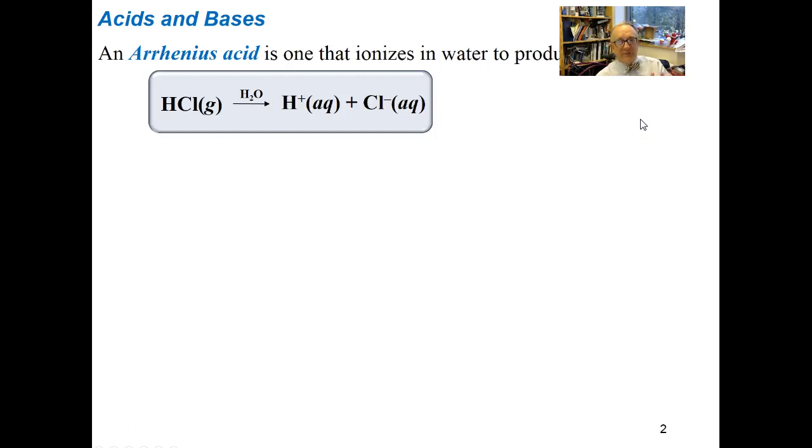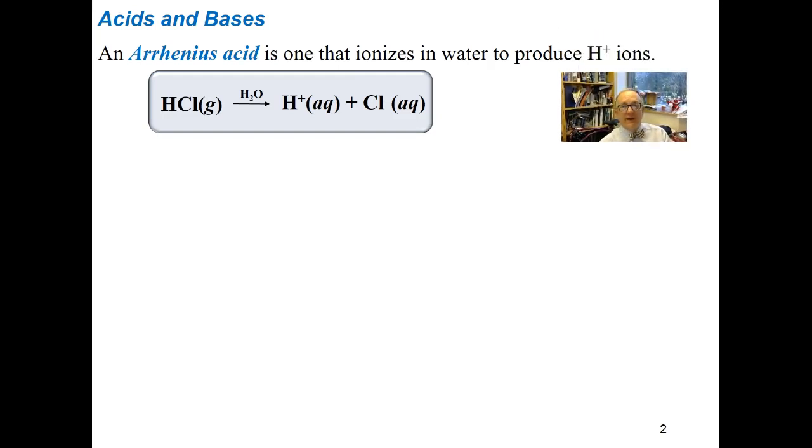So let's define acids and bases. Historically, the first definition of acids and bases that came along are the Arrhenius definitions. An Arrhenius acid is one that ionizes in water to produce H plus ion. So hydrogen chloride gas dissolves in water and dissociates to make H+ aqueous plus chloride ion aqueous, an Arrhenius acid.